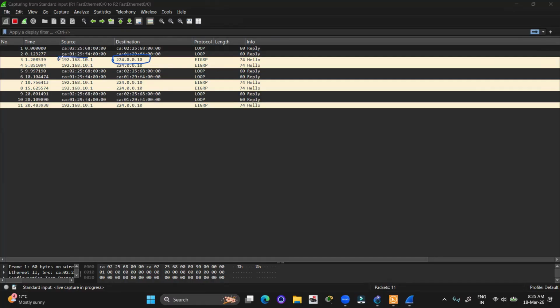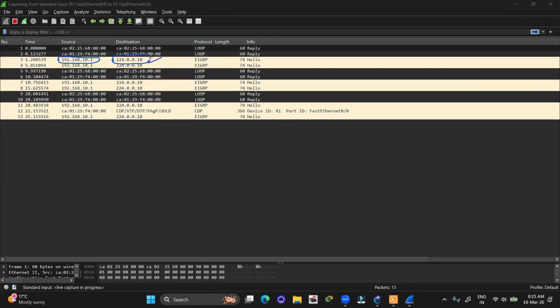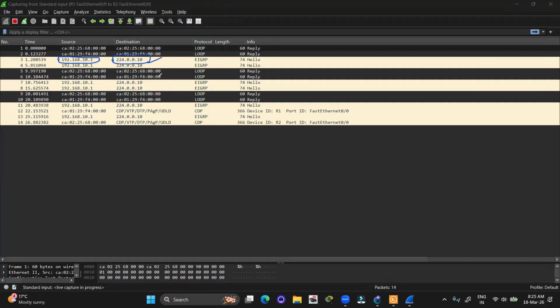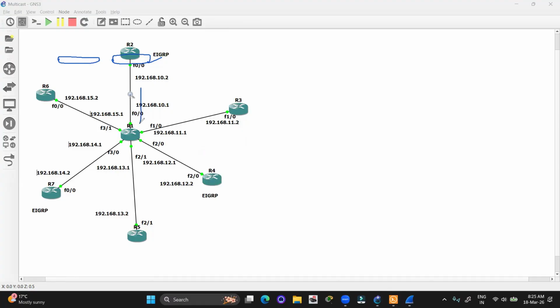The source is 192.168.10.1. The destination is 224.0.0.10. But here we can see there is no response from R2. We can see a message is continuously forwarded between R1 and R2, that is a hello message with the destination IP address 224.0.0.10, right?